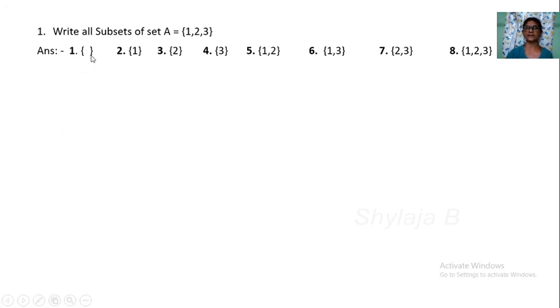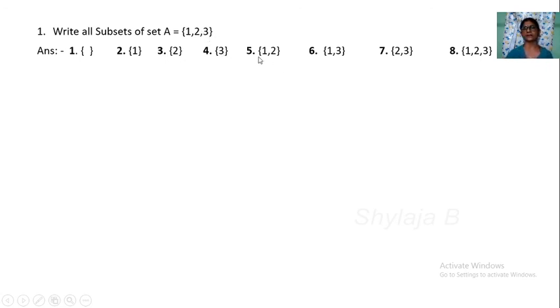First one is the null set. I will write the set A itself lastly. Itself is a subset of the 8. Then the singleton sets: one element, another element, third element.